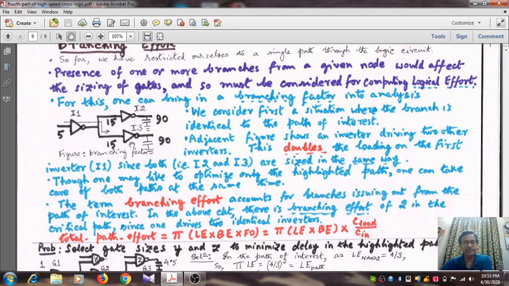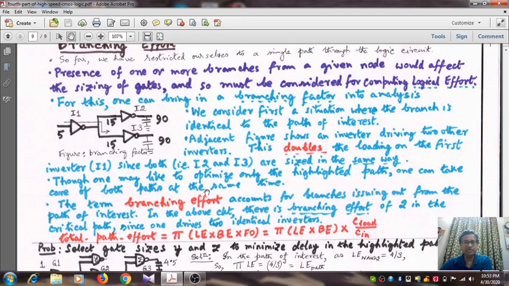For simplicity, we show only 2 paths branching out, and all the sizes are the same in both paths. So this doubles the loading on the first inverter, since both I2 and I3 are sized the same way. Their input capacitance is 15.